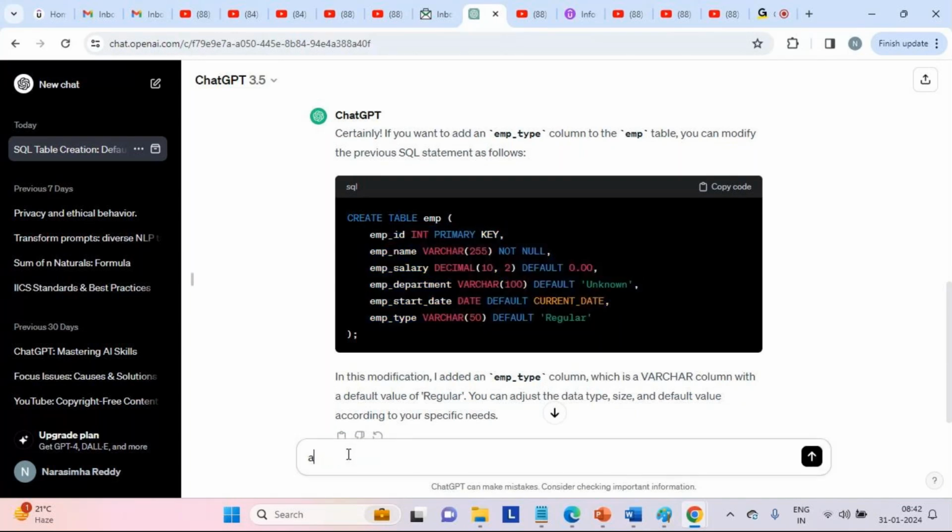We can also add one more, which is employee category, because we will have different types of employees, right? Yes or no? Like a project manager, project lead, senior project manager, associate vice president, or vice president. You will have different types of employees. Now we can add a new column where we store the employee role. So that's it. We can add that. Let it get added.